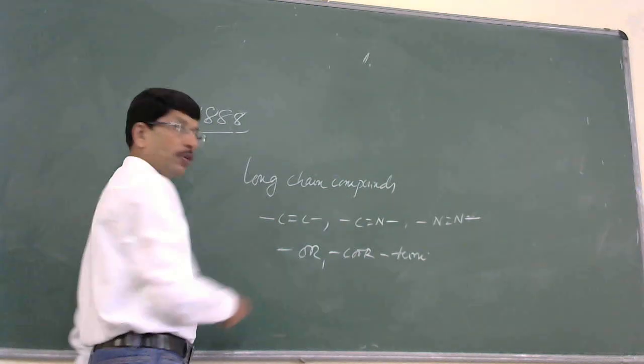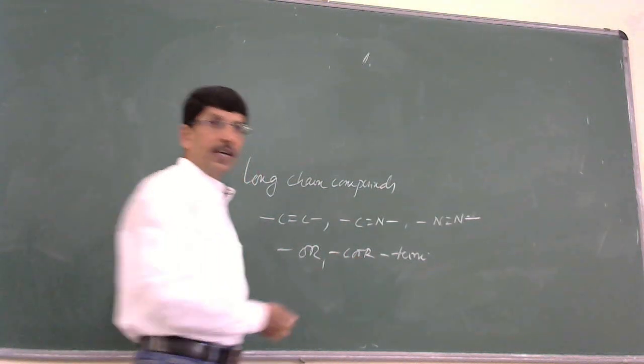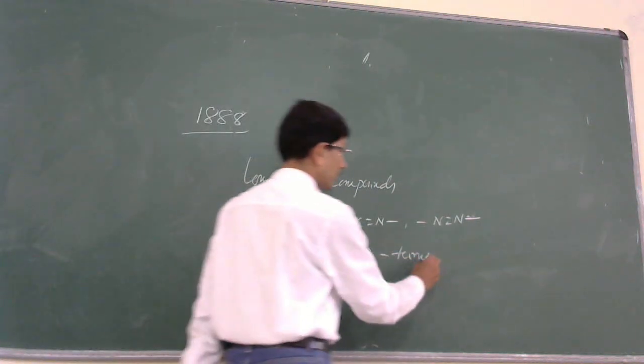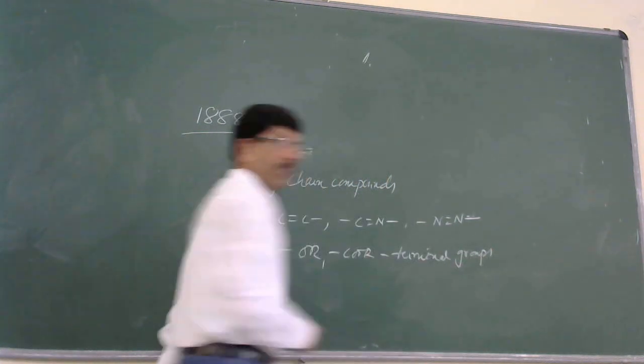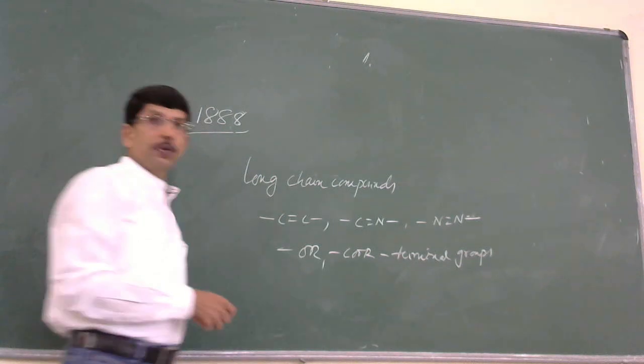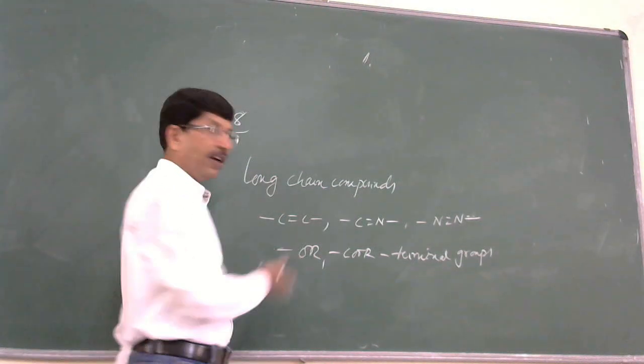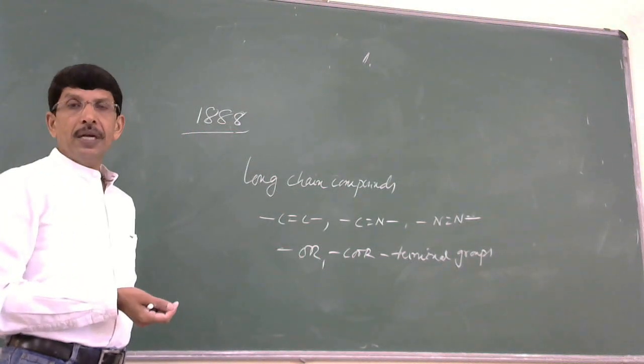OR in the sense it could be ethers, COOR it could be esters. So in general, long chain compounds having this type of functional groups at the middle of the chain or this type of terminal groups exhibit